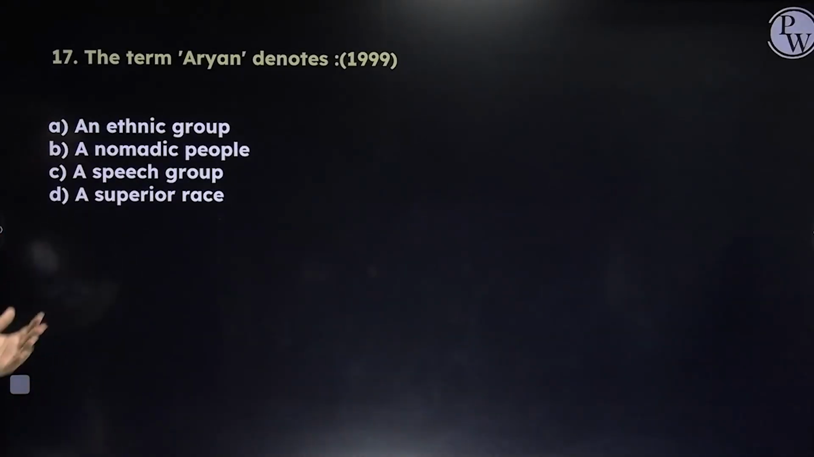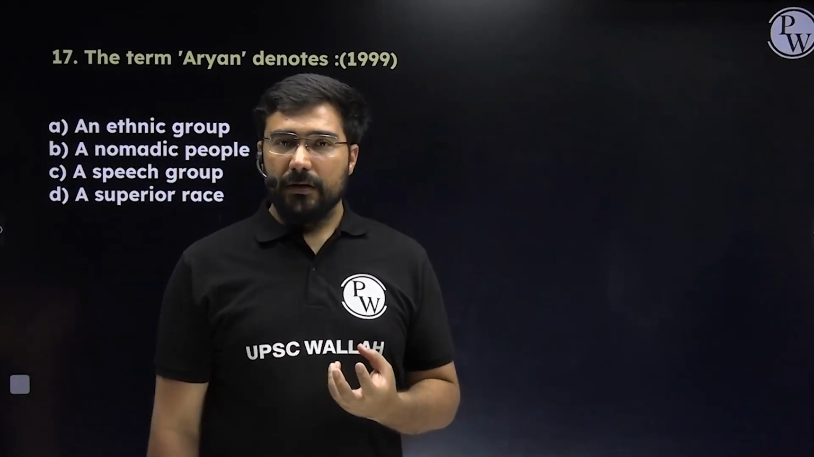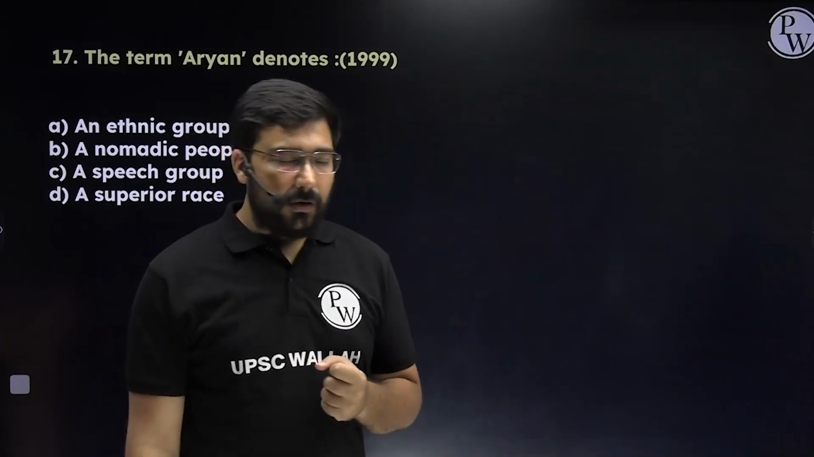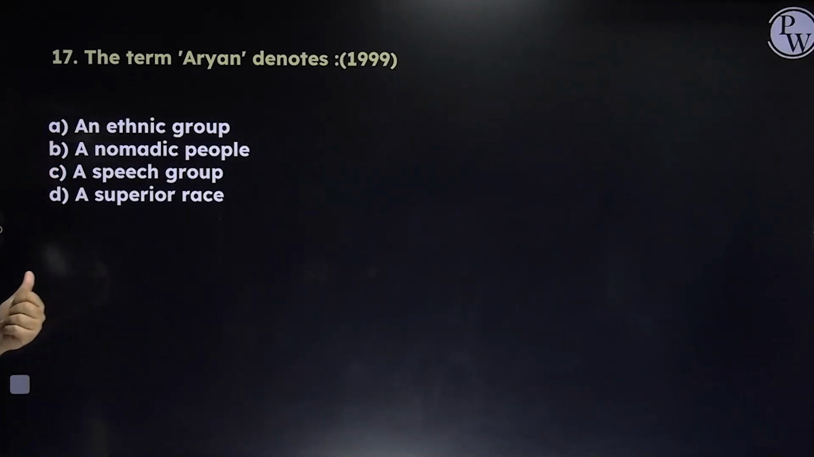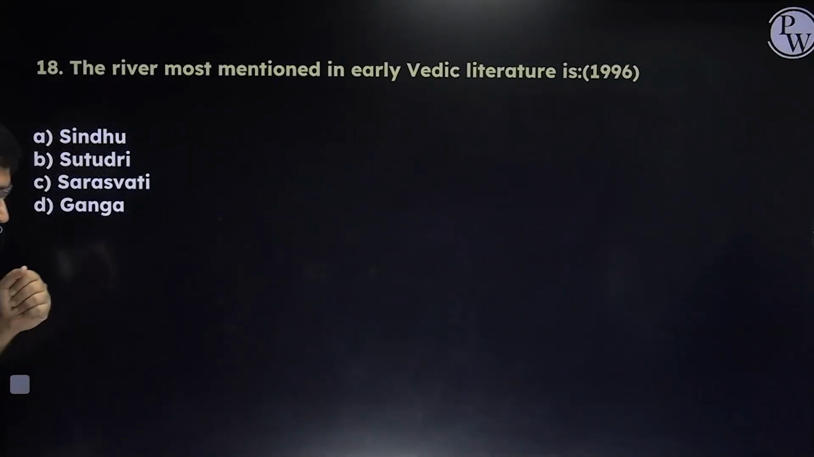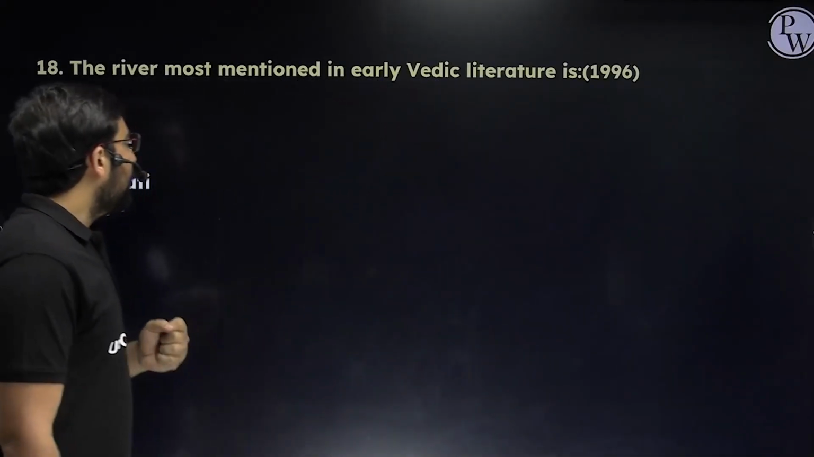Okay, the term Aryan denotes ethnic group, nomadic group, speech group, or a superior race. The concept of superior race was created by the Nazis, by Hitler during the Second World War. That is not correct at all, because that race is on the basis of biology. It's not just on the basis of some propaganda. Answer in this case will become C. C is the most appropriate, even though in many books you will read it was an ethnic group, right? Answer will become C. That is, it was a speech group which was a part of the Indo-European group.